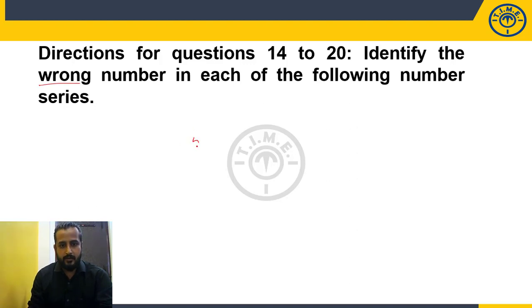Let us take an example. 5, 6, 12, 15, 60, 64. Here it is given 64. Now if you observe the logic, here to here it is plus 1. And here it is 6 and 2 into 2, 12, and 15 is plus 3.